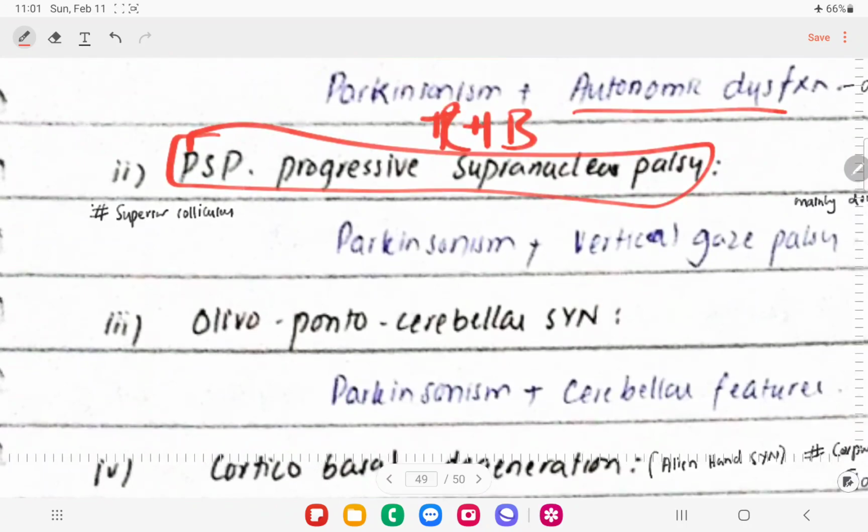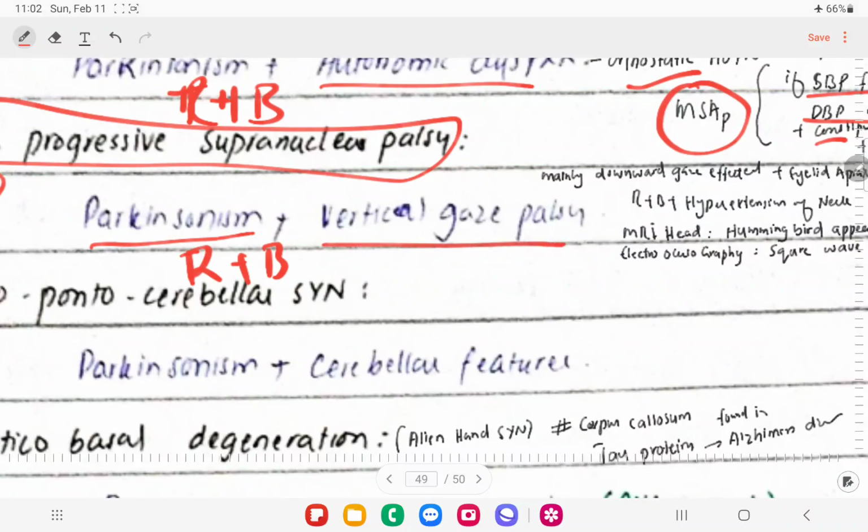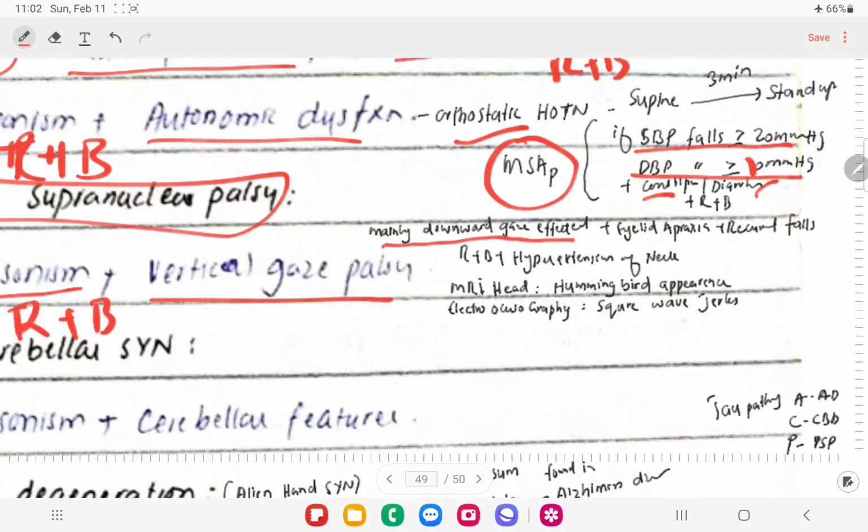In this progressive supranuclear palsy, the lesion is in the superior colliculus, right? So these patients are going to have Parkinsonism-like features. Sorry, they won't be having any tremors, they will be having the rigidity plus bradykinesia, right? Along with that, they will have vertical gaze palsy. So in these patients, mainly downward gaze is affected. We're going to call it eyelid apraxia. So they will be having recurrent falls, because to compensate to look downward, they will have hyperextension of the neck.